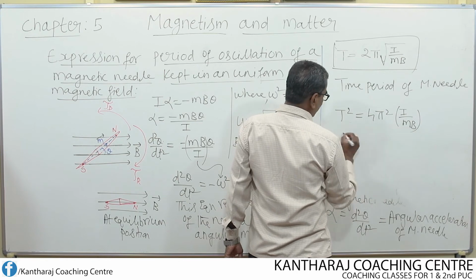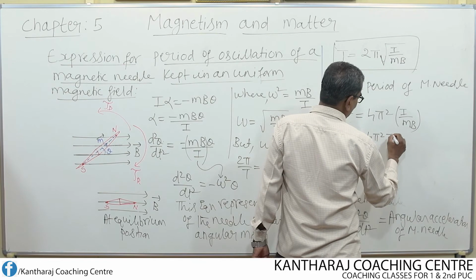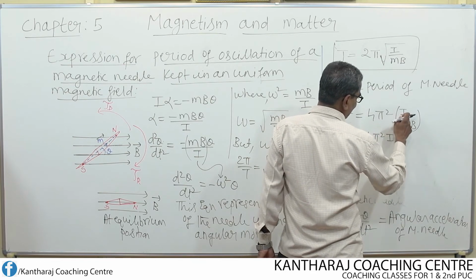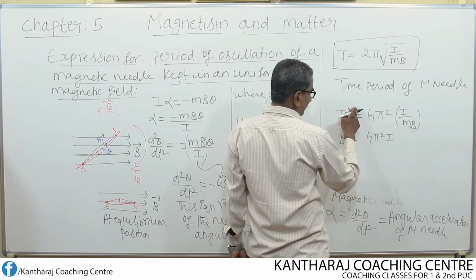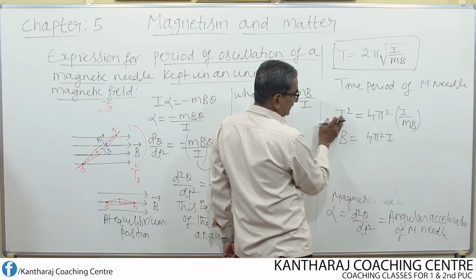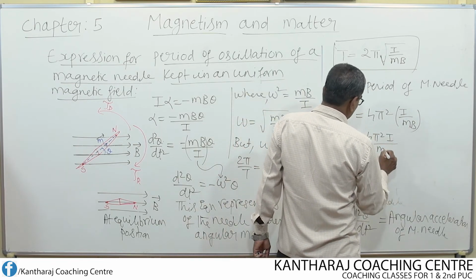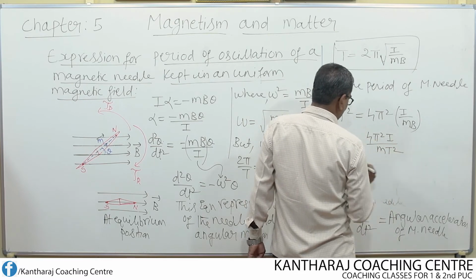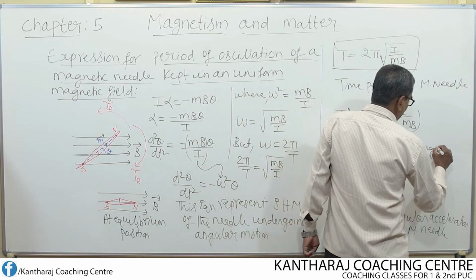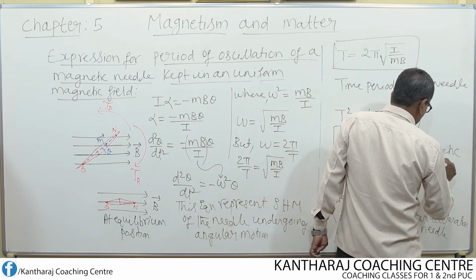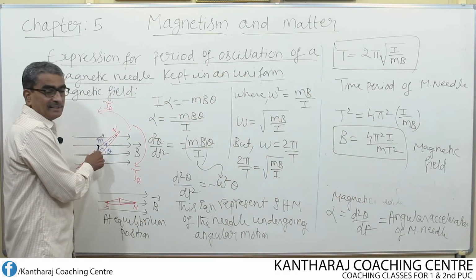Then what is B now? B is equal to 4 pi square I, which I retain as it is. I cross multiply here: I bring B to the numerator of the left hand side and I send the T square to the denominator of the right hand side. So here M is there and T comes here, M into T square. So this is nothing but the expression for the magnetic field in which the magnetic needle is undergoing oscillation.